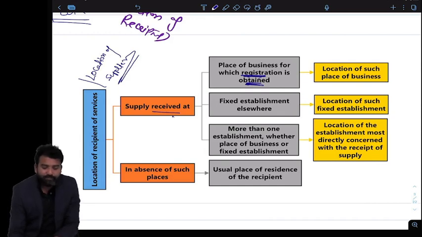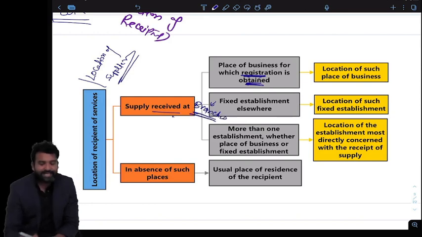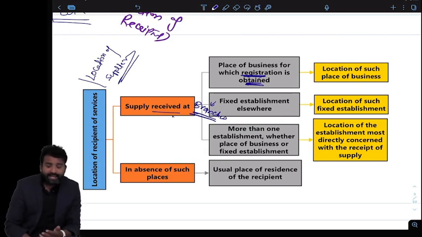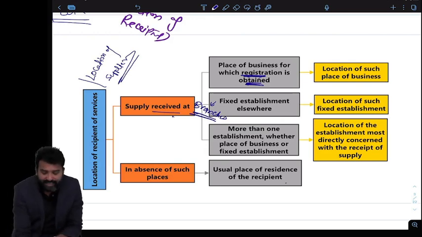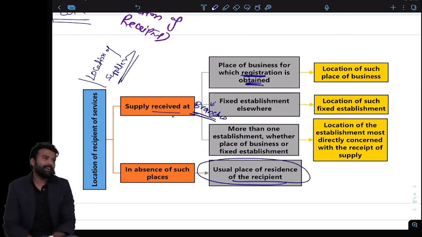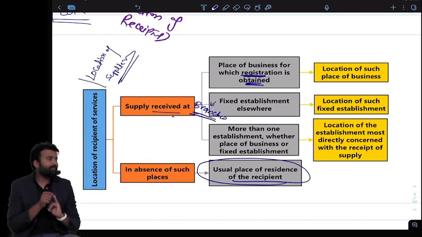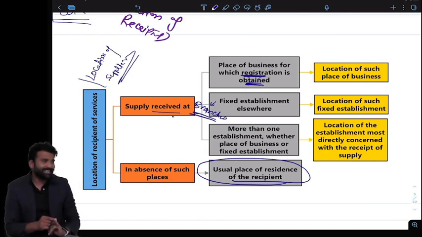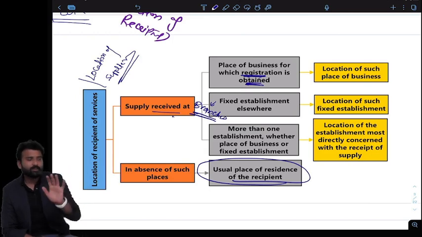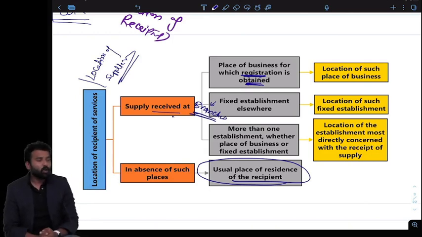But for example, if he is not selling from his main place of business, he is selling some goods from his branches, then that fixed establishment from where he is supplying the goods will be the location. And if he doesn't have any such place left, then the place of residence of the supplier can be treated as the location of the supplier. So the person who is selling the goods, where is he located? First look at the registered place of business. If he is registered in Madhya Pradesh and is supplying goods through his registered place of business, that place will be the location of the supplier.